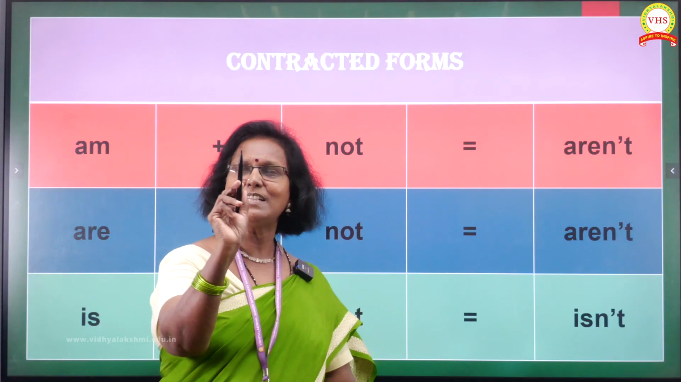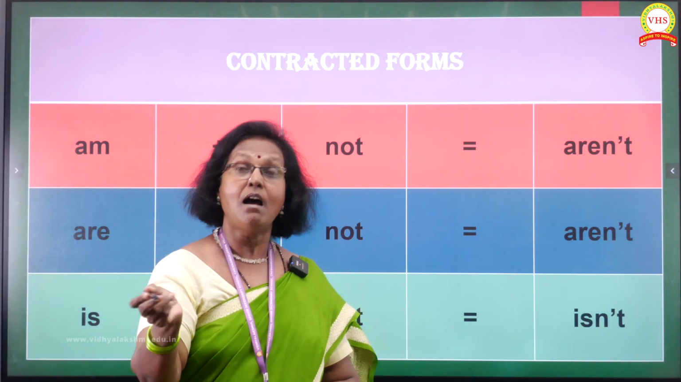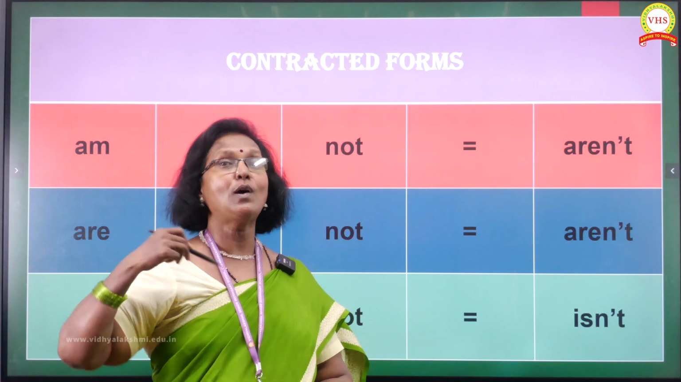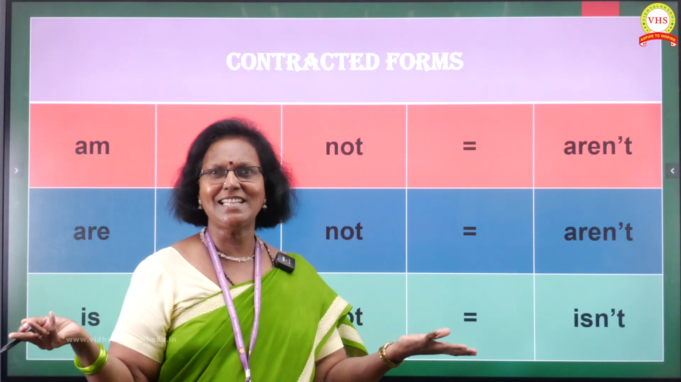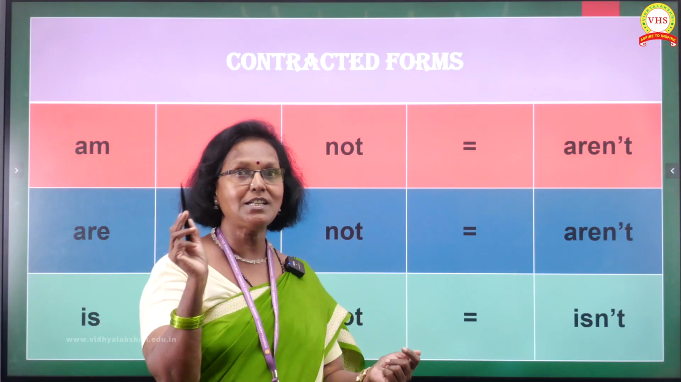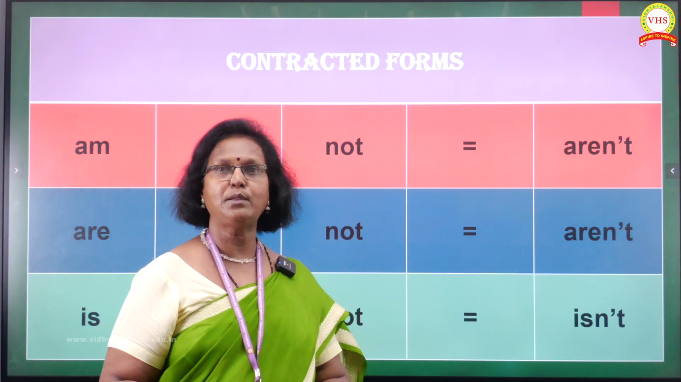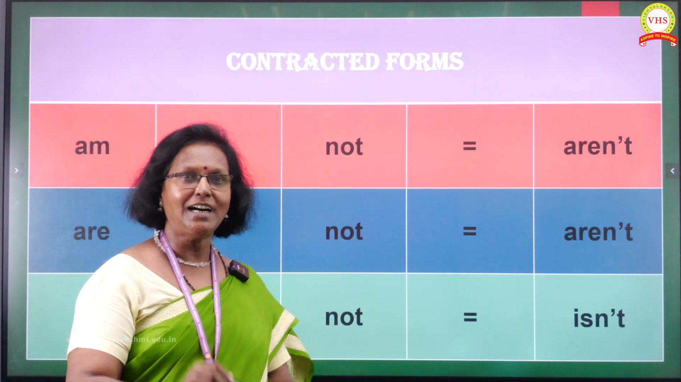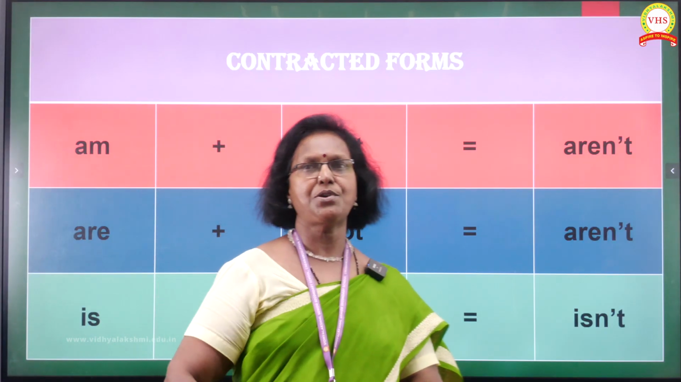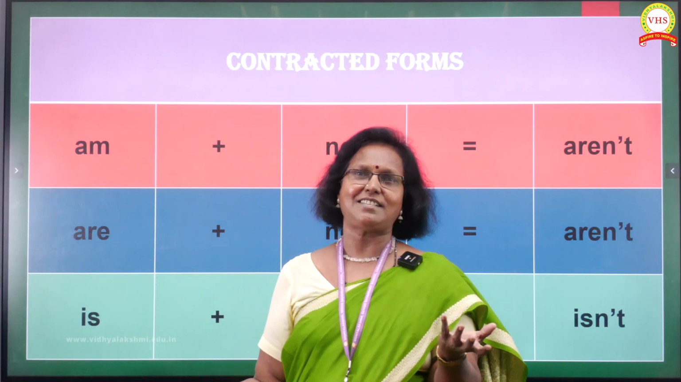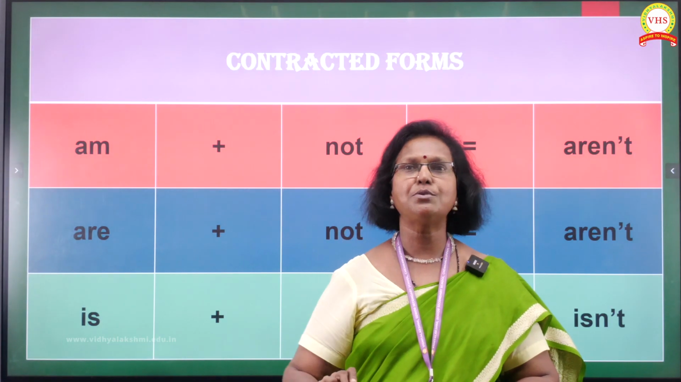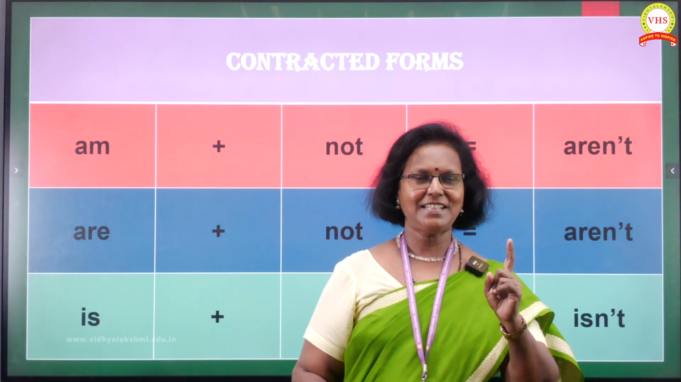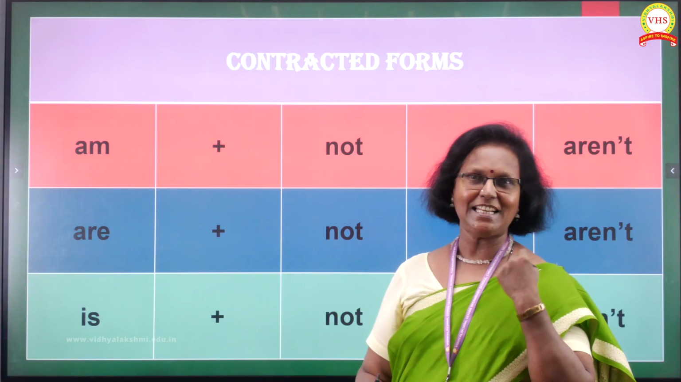Yes. Am plus not is equal to aren't. Are plus not also is equal to aren't. Are plus not is easily understandable, but am plus not, never ever say it in any other way. Got it? The third one, is plus not. What is it? Isn't. It's very easy. Except with am plus not, the other two are easy. Am I right? Check it out again and again.